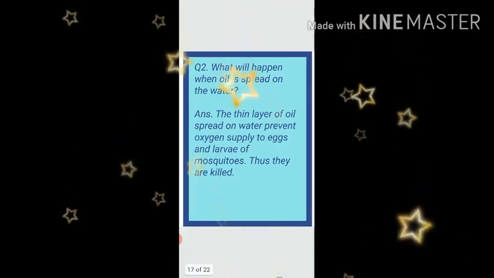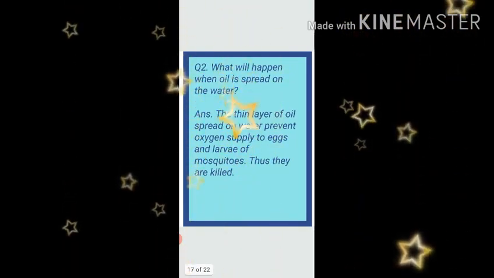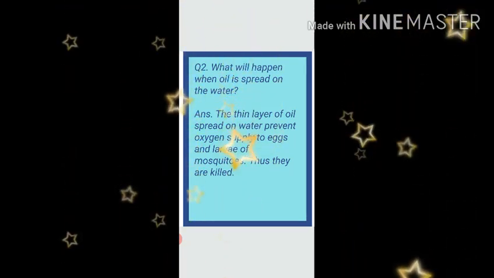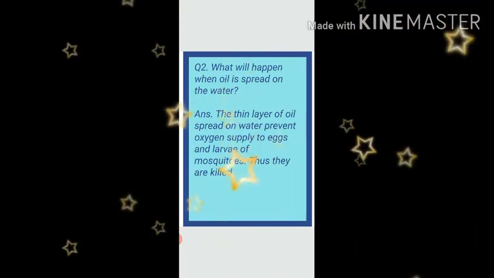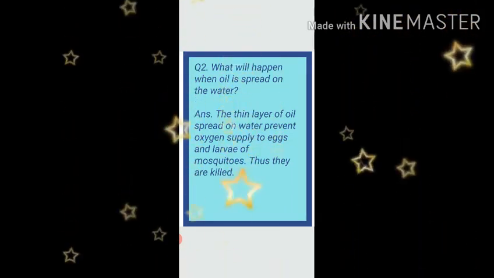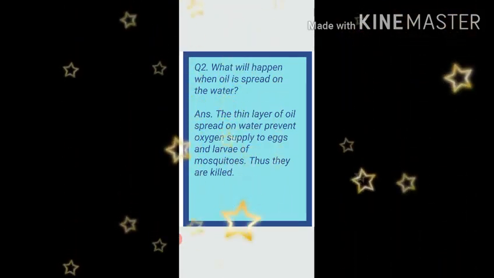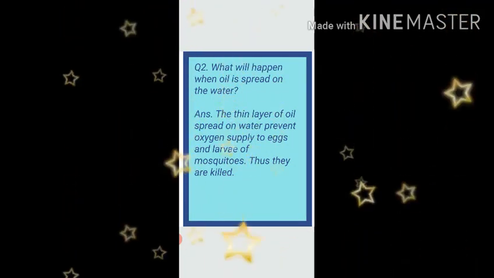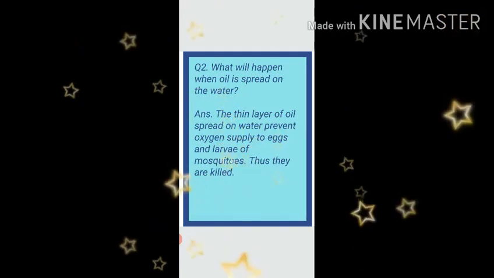Answer is, the thin layer of oil spread on water prevent oxygen supply to eggs and larvae of mosquitoes. Thus they are killed. When mosquitoes' larvae and eggs will not get oxygen, they will die.